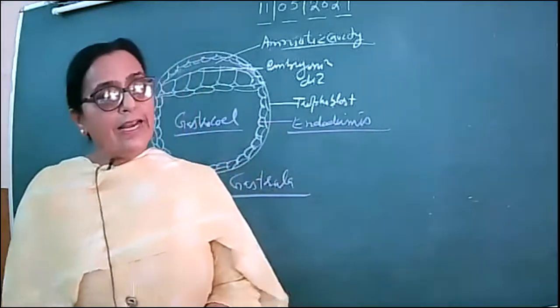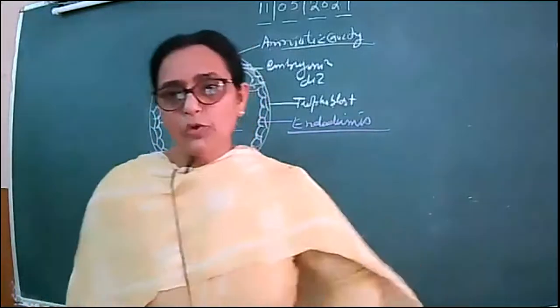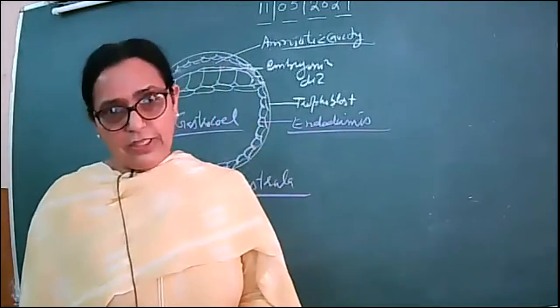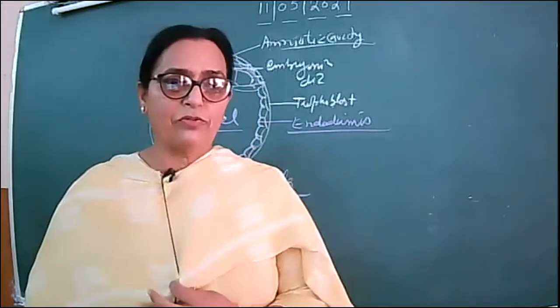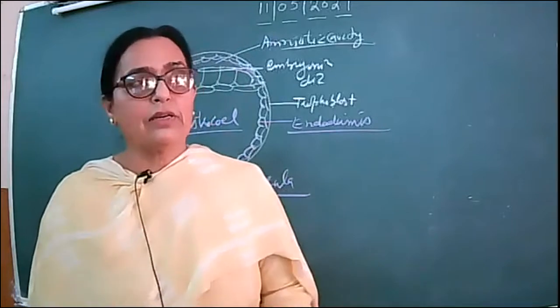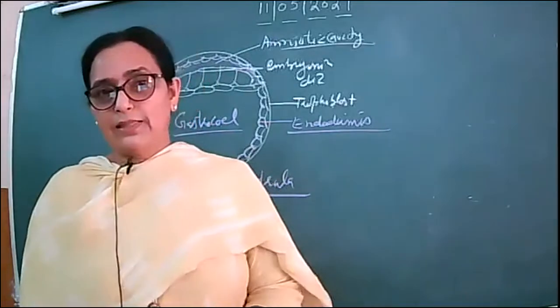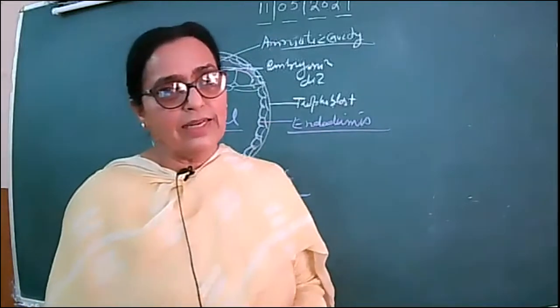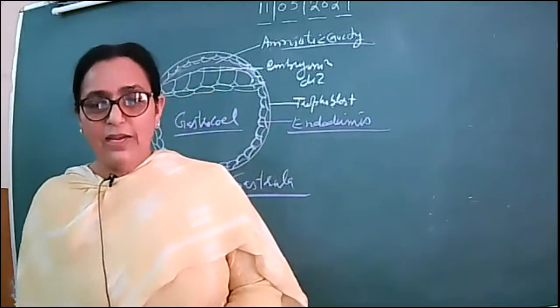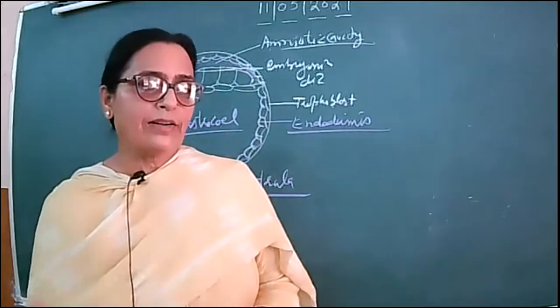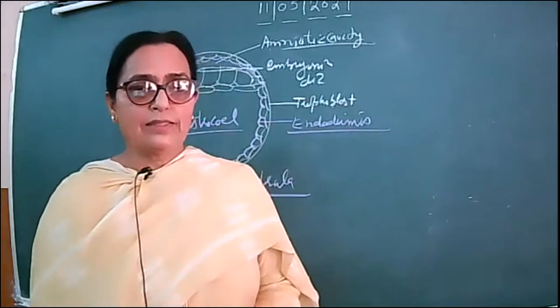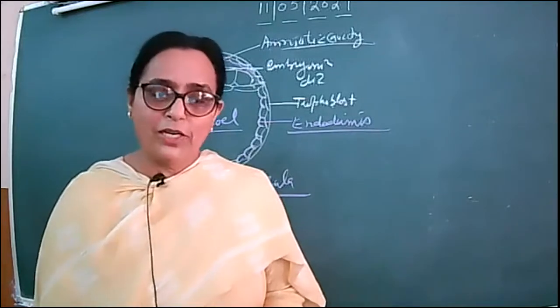From the endoderm, most of the glands are formed, right? Intestinal glands, gastric glands and endocrine glands are formed from that. And from the mesoderm, the circulatory system as well as the lymphatic system is formed.